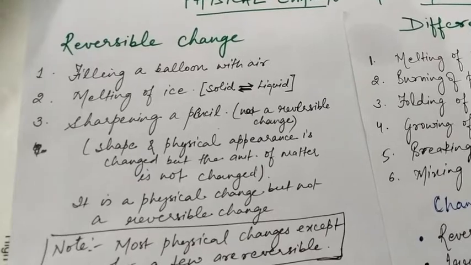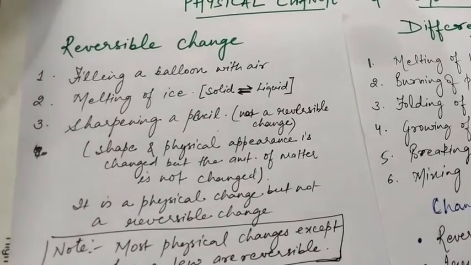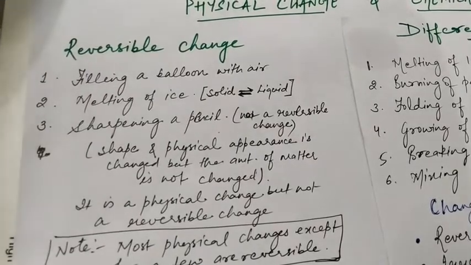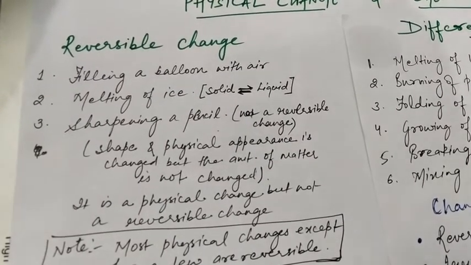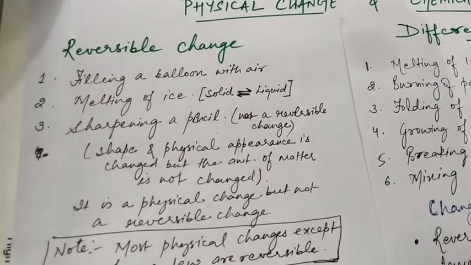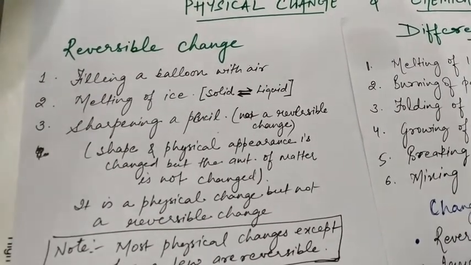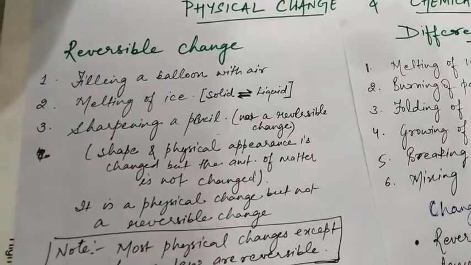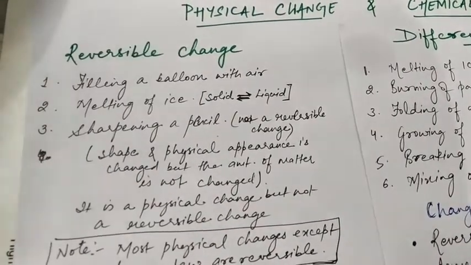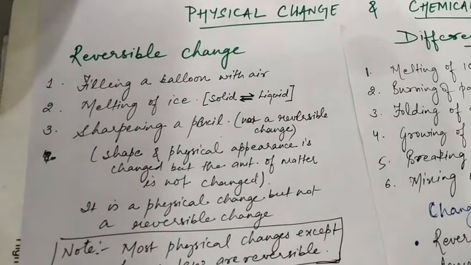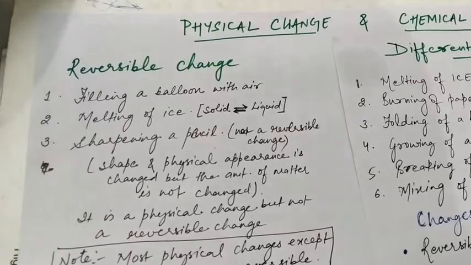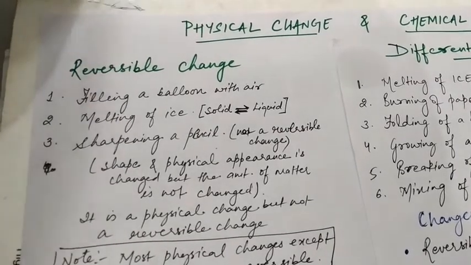So here we can say that it is also a reversible change in which there is a change in the form of matter and also in the physical appearance, but there is no change in the amount of the matter. Yes.